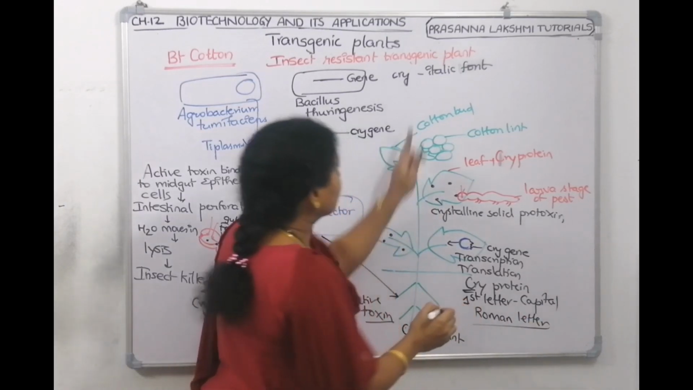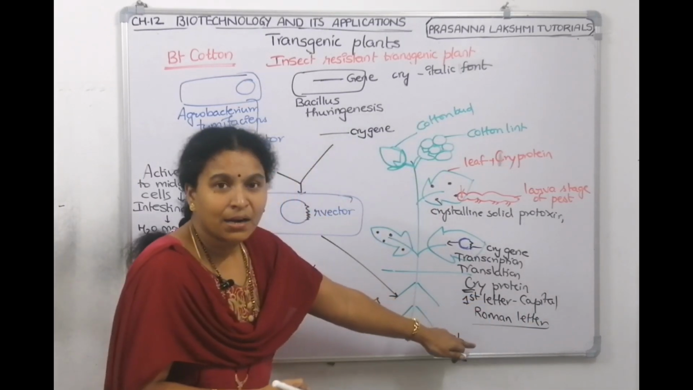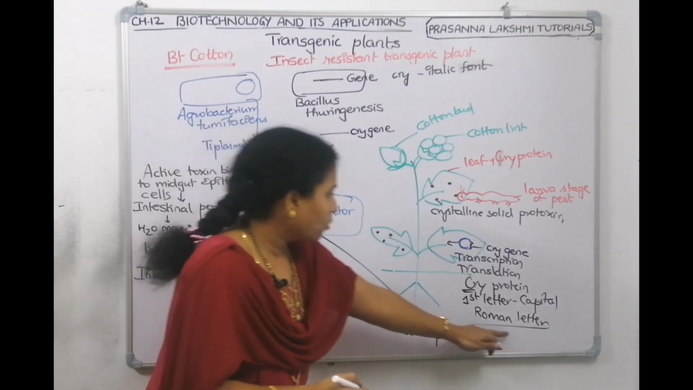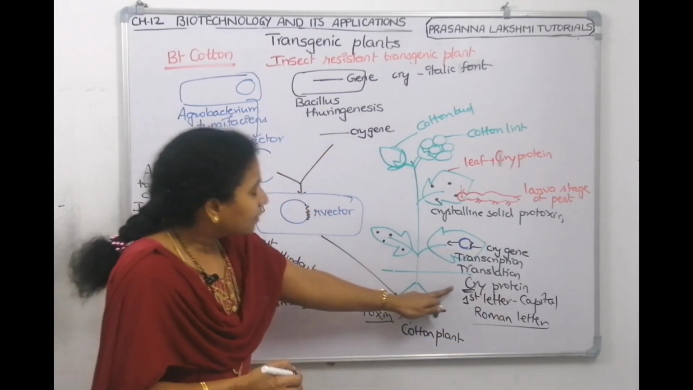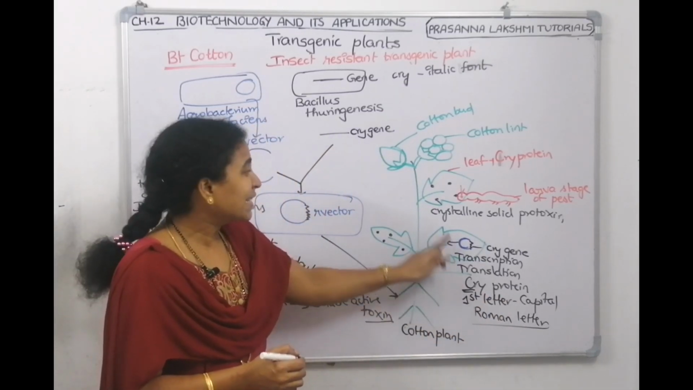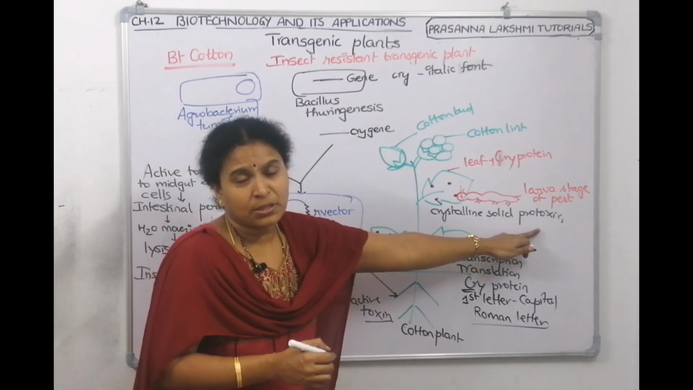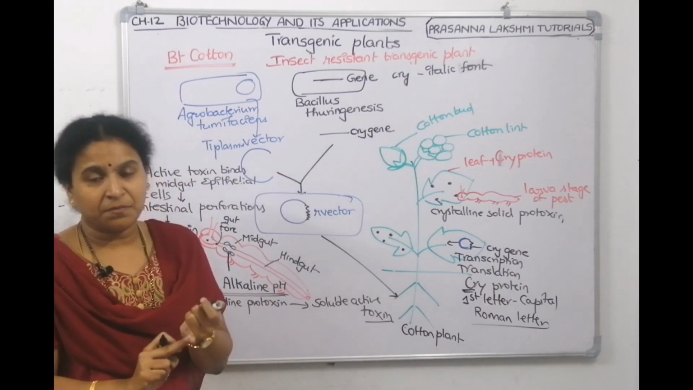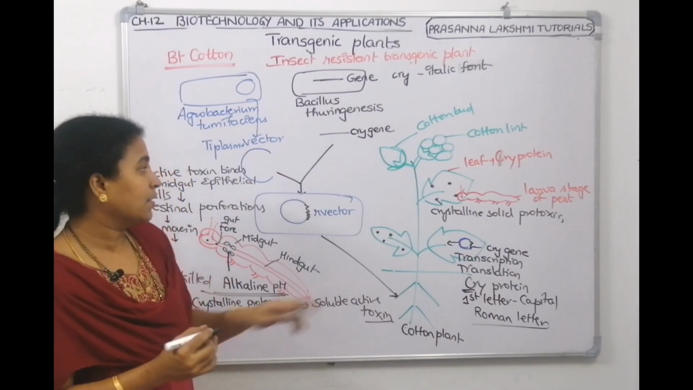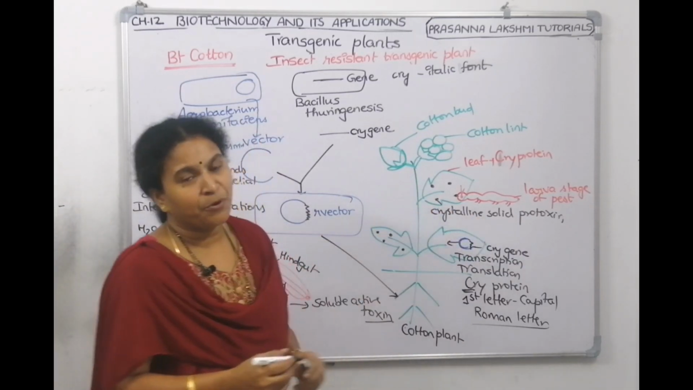Here I told they are italics, and here I am telling cry proteins are in Roman letters, so we use the Roman font. And the cry protein which is produced is a crystalline protein. It is a solid protein. It is in inactive form, protoxin. In the plant, it is inactive. In the bacteria, also it is inactive. So these dots are the cry proteins.